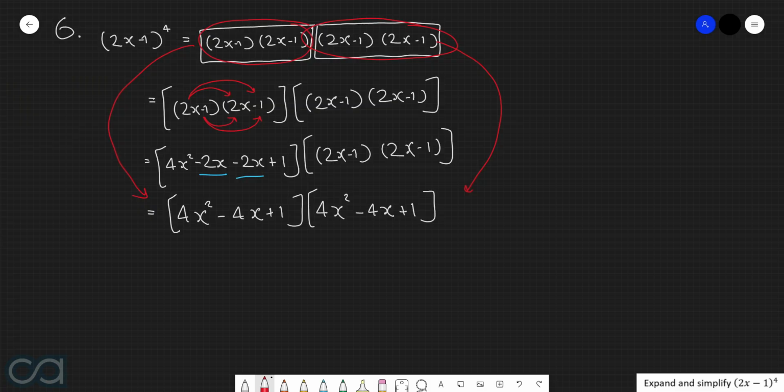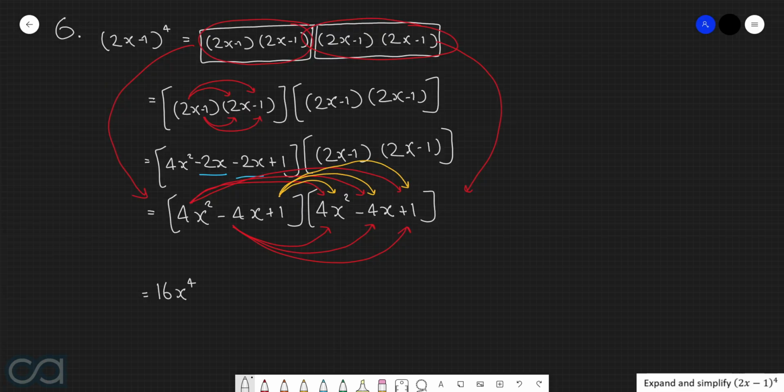So we need to multiply everything in the first bracket by everything in the second bracket. In other words, we're going to do 4x² by 4x², 4x² by −4x, 4x² by 1. Then we're going to do −4x by 4x², −4x by −4x, −4x by 1. And then finally, we're going to do 1 by 4x², 1 by −4x, and then 1 by 1. 4x² by 4x² is 16x⁴. 4x² by −4x is −16x³. 4x² by 1 is 4x².